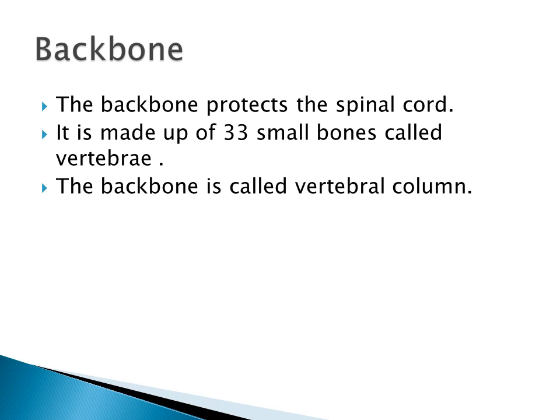And then talking about the backbone, at the back side a long chain of small bones is present, connecting the neck to the lower hip. It is made up of 33 small bones. They are called vertebrae. The backbone protects the spinal cord. Mainly it protects the spinal cord. The backbone is called the vertebral column. What is this? It is called the vertebral column. Understand?